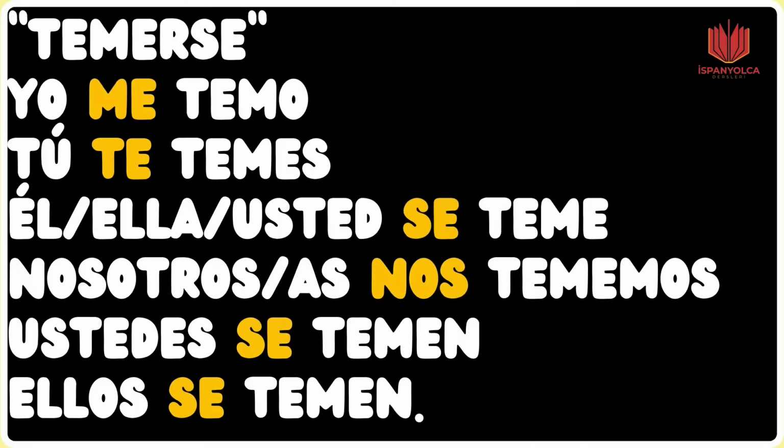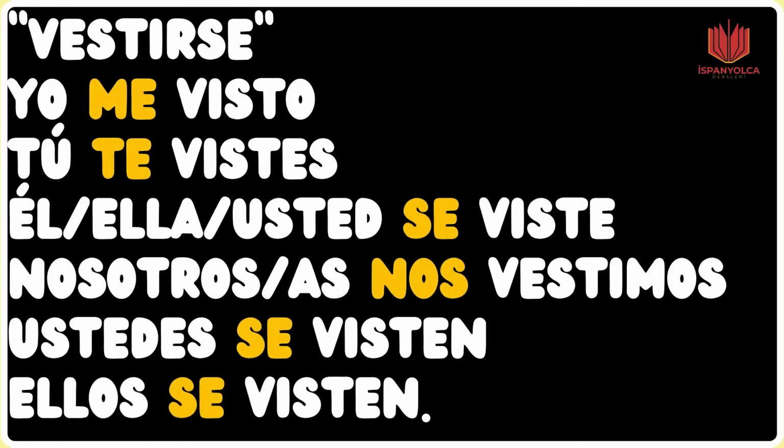Let's finish this. Ustedes se temen, you all are afraid of yourselves. And ellos se temen, they are afraid of themselves. Of course, you can also say ellas se temen, they are afraid of themselves, but in the feminine form. Okay? Perfect. Finally, let's see today's last example.